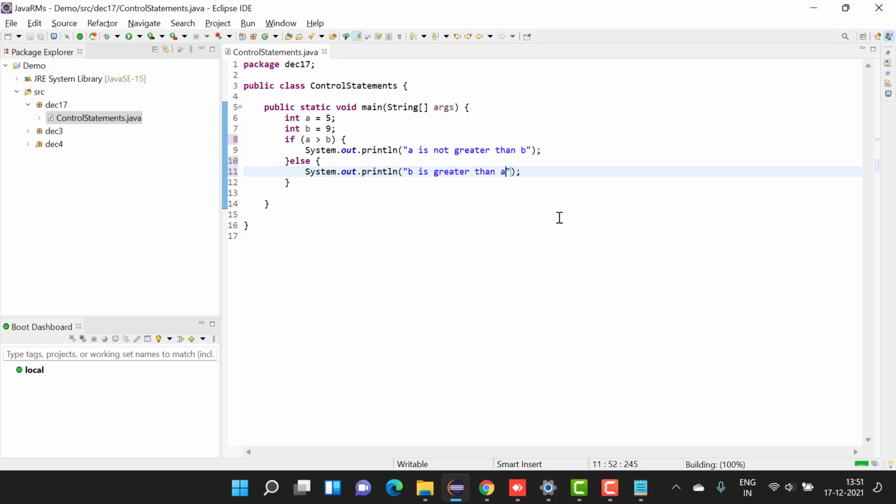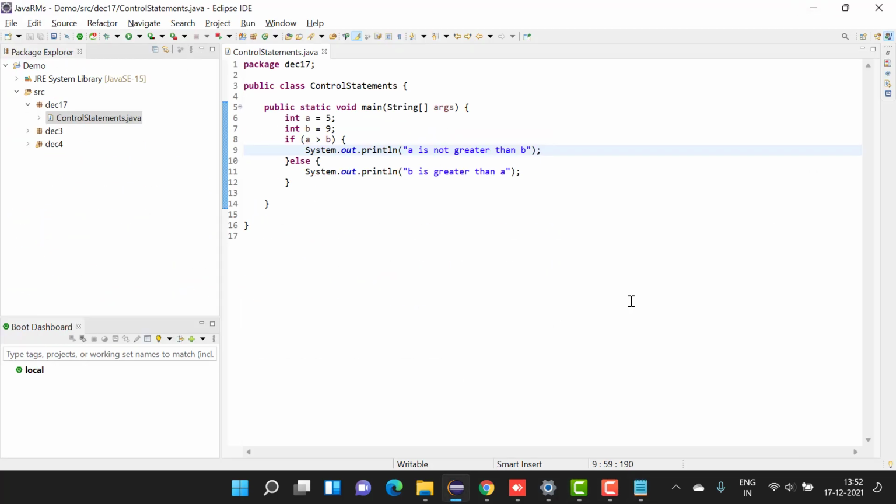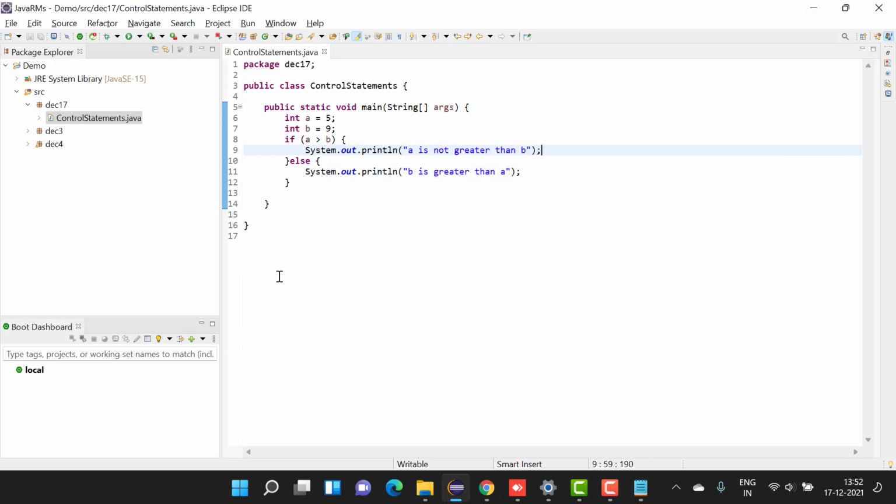So here we have two conditions. First, A is greater than B. Yes. If the condition is true, then we will simply print this. If this condition is false, then we print this. Okay? Always do remember, A is not greater than B. The condition is A is greater than B.